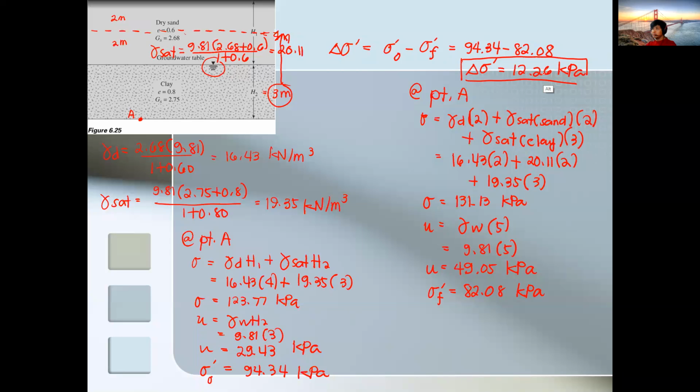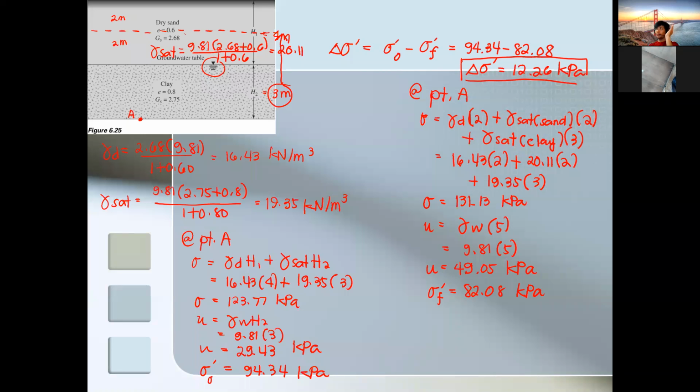Okay, so that is your answer: 12.26 is the change in effective stress. So the question earlier was, why don't we use the effective unit weight? What I showed you is the step-by-step process going towards the effective stress.